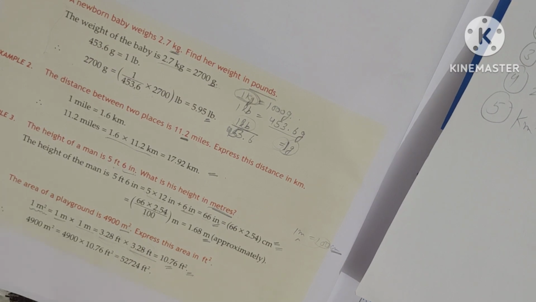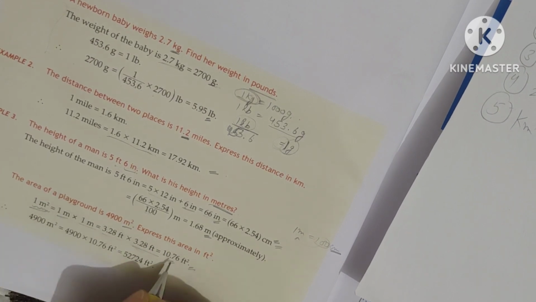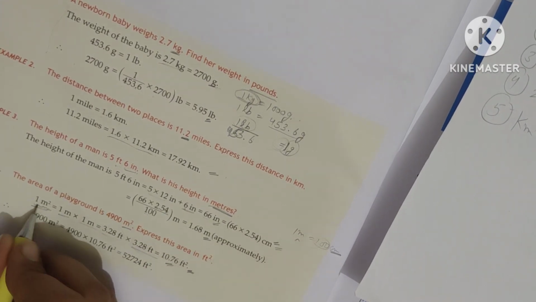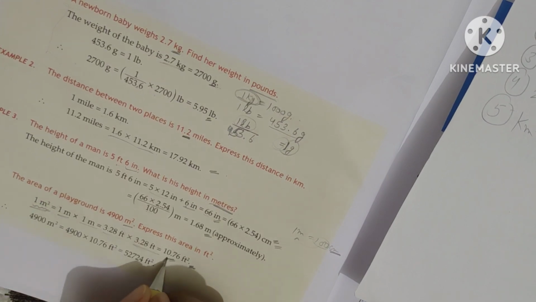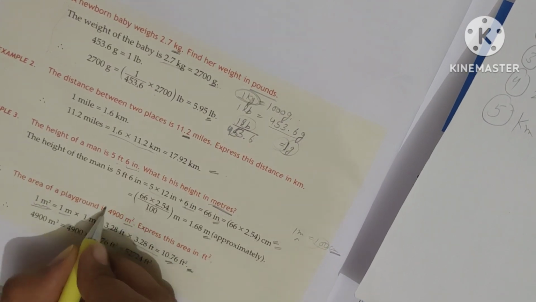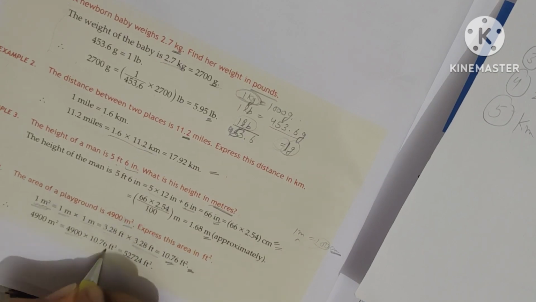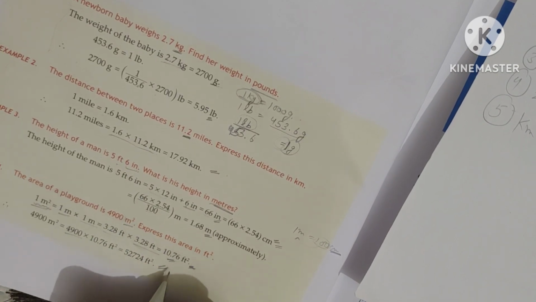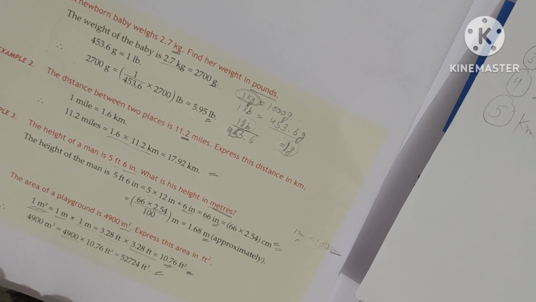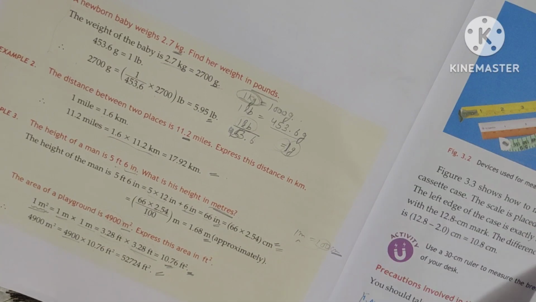Okay. Now this is for 1 meter square only. This is not the final result. This is for the 1 meter square only and the value is this. I have these many meters, so multiply these many with 10.76 feet square. After multiplication, you will get your answer, the final result. Hope it is clear to everyone.